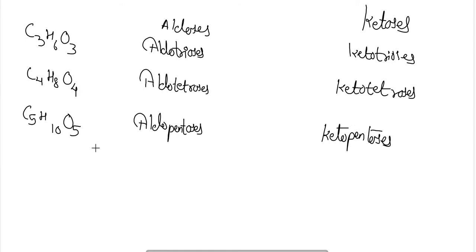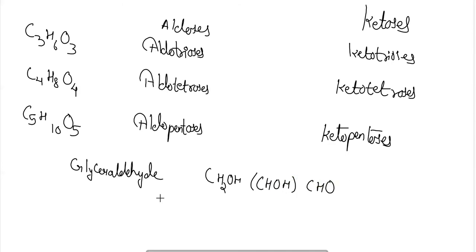For glyceraldehyde, having the formula C3H6O3, the structure will be CH2OH, CHOH, CHO. This will be the structure for your glyceraldehyde.